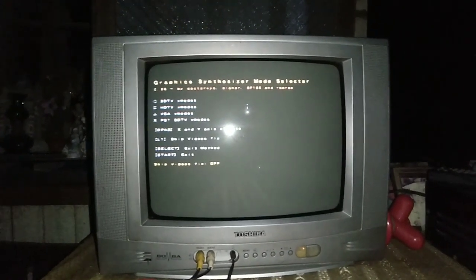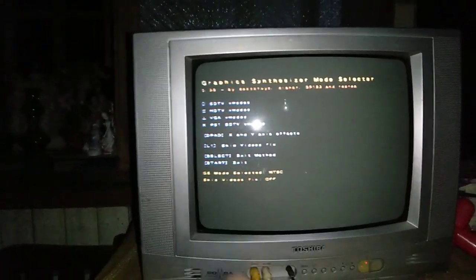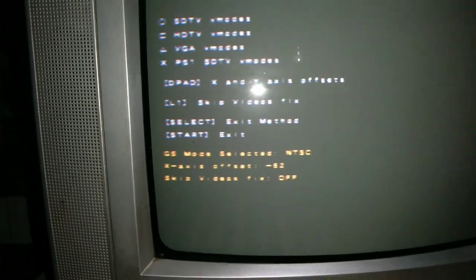So hinohold ko yung command button na naka-assigned yung ELF file para ma-open yung Graphics Synthesizer Mode Selector. So meron dito yung standard definition television video mode. Kung mapapansin niyo sa video, kailangan talaga mag-focus ang camera eh. Ayan. Then press circle para ma-set agad yung video sa NTSC. And yung screen adjustment by moving left para masentro agad ang tama, depende sa television na ginagamit nyo, even CRT or LCD.